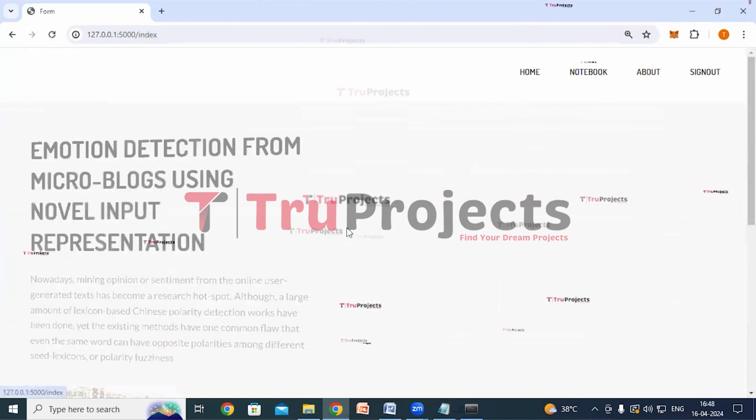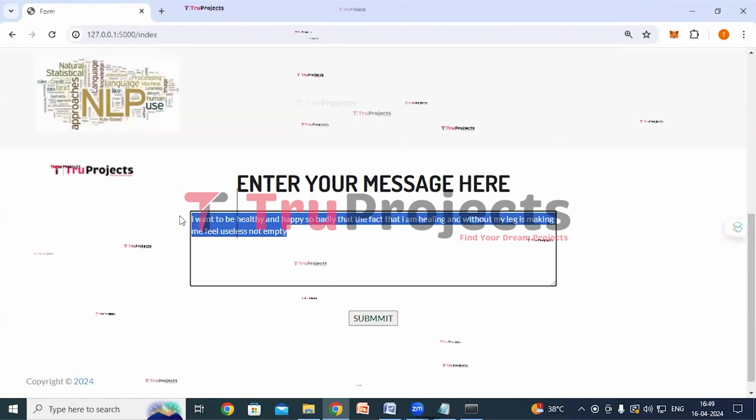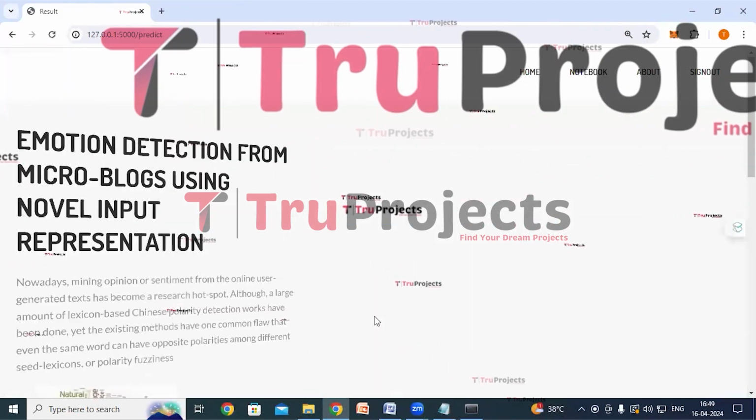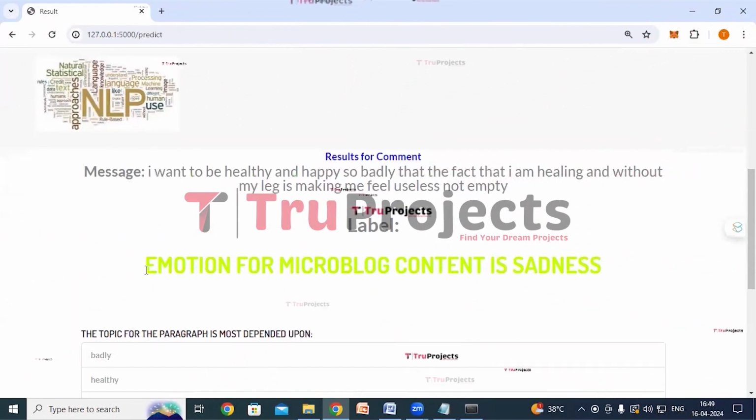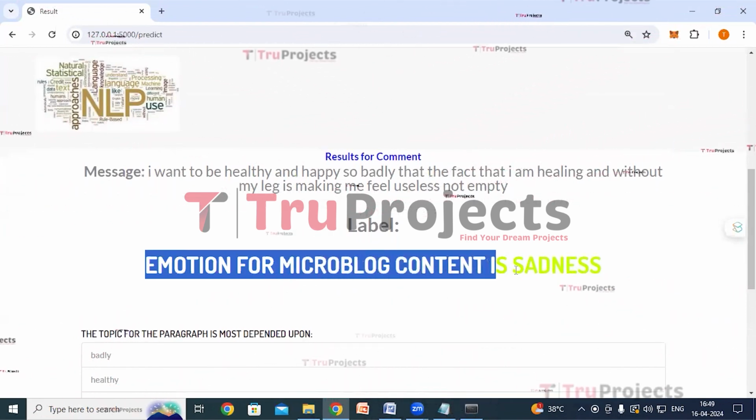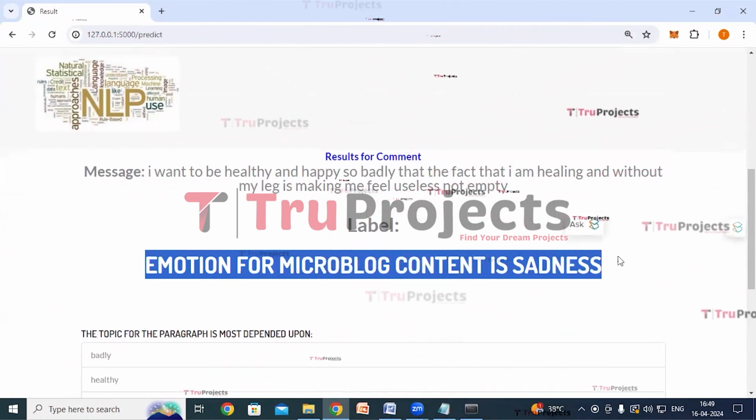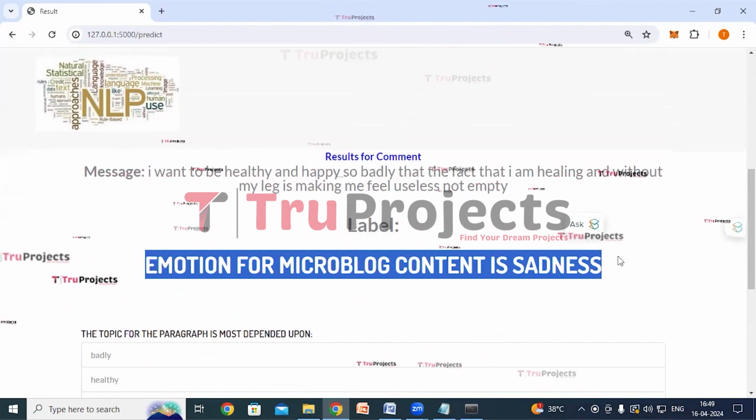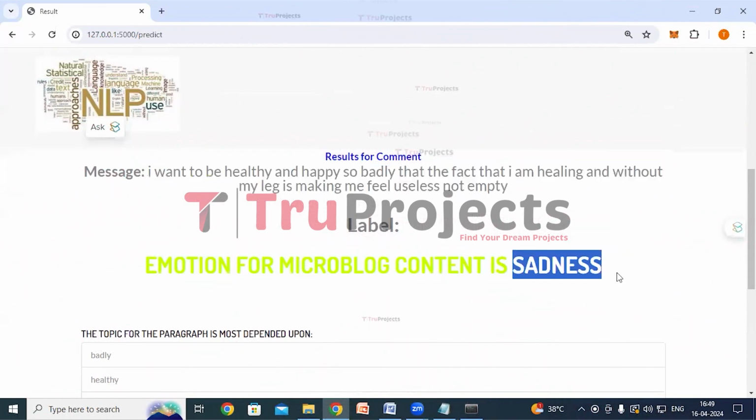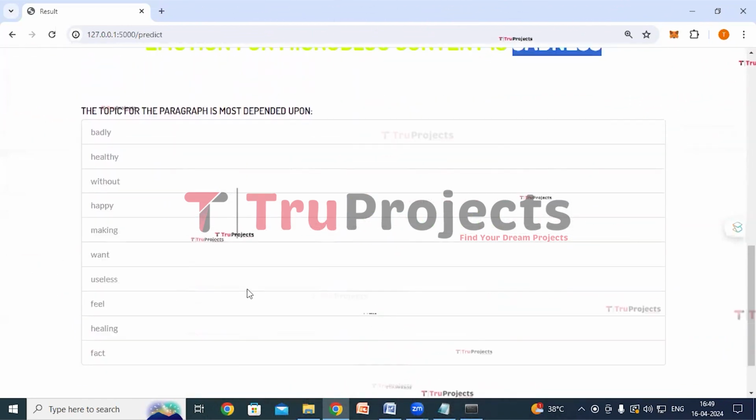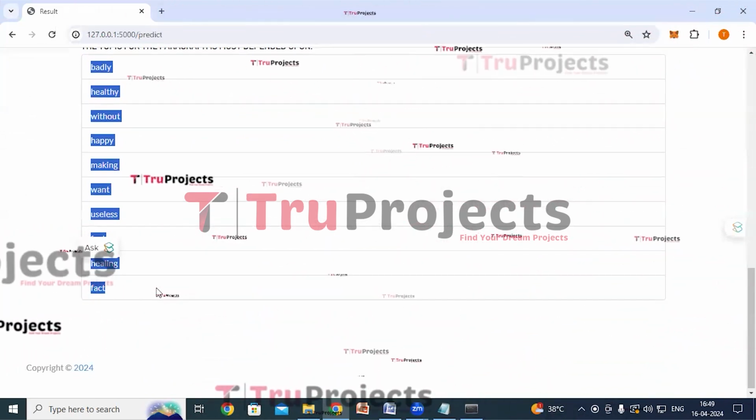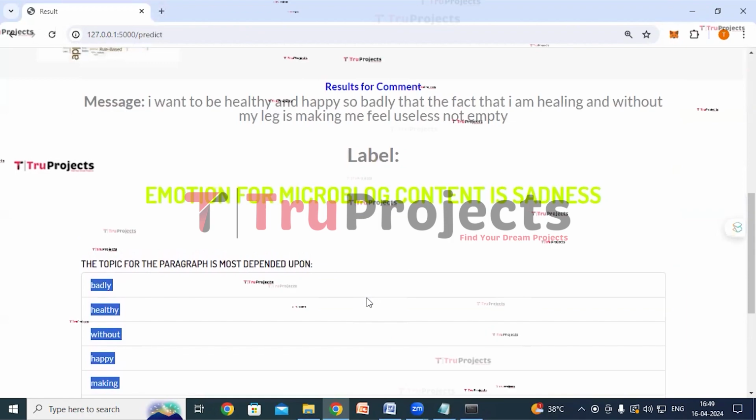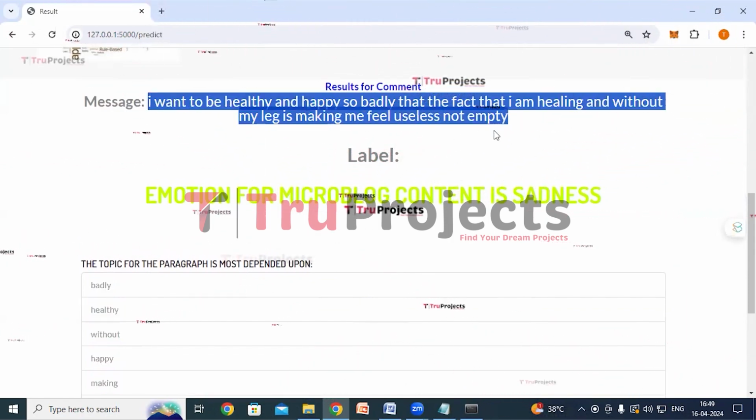And dependent upon these words, the application has detected the emotion as happy. Click on home. We'll try giving another message. I have entered this message. Now click on the submit button. This is the given text. And here we can see the detection, that is, emotion for microblog content is sadness. So the application has detected the emotion in this message as sadness. And these are the words which have influenced this decision. So based on these words, the application has detected the emotion in this message as sad.